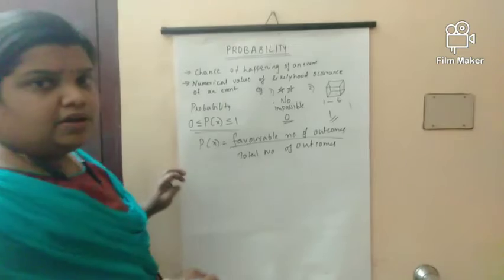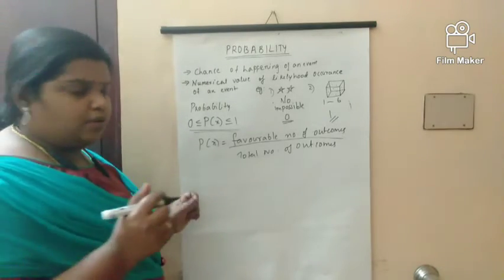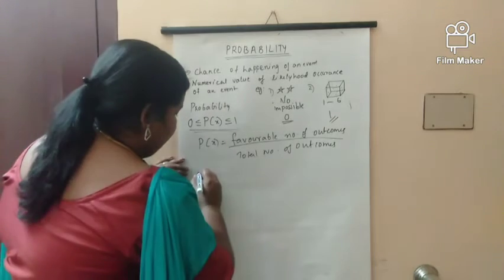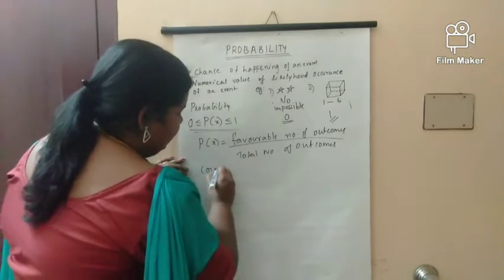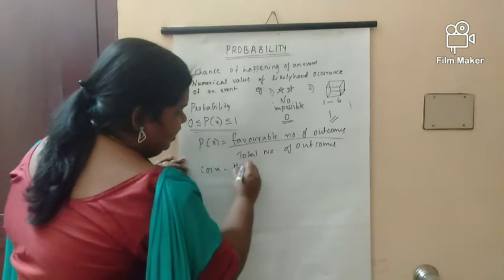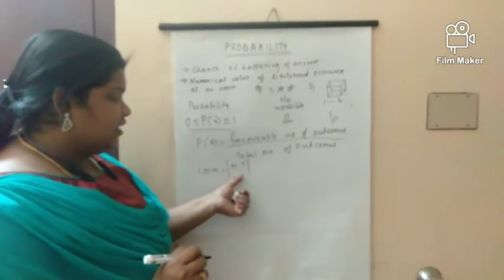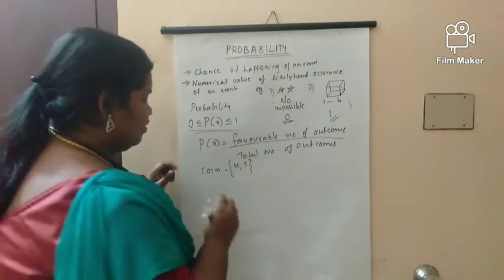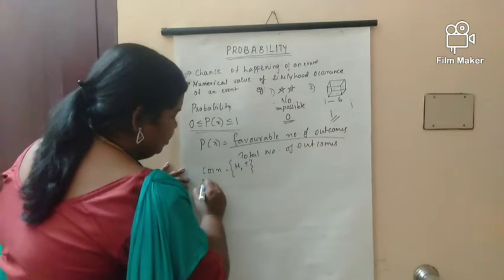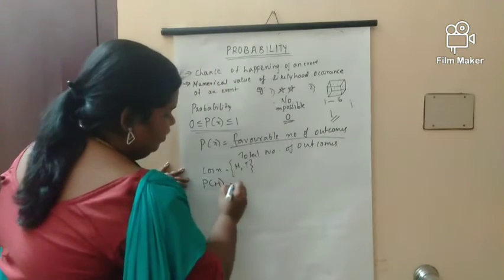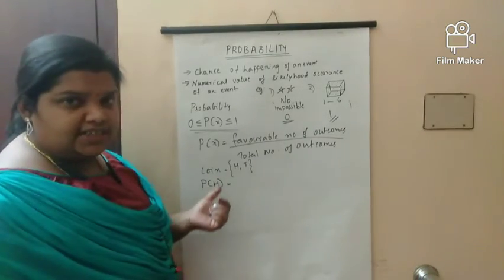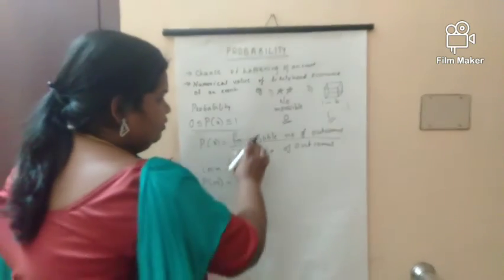For example, while we are tossing a coin, we already know the coin has two sides, head and tail. We have to find the probability of getting a head. How will you find it? From this equation.